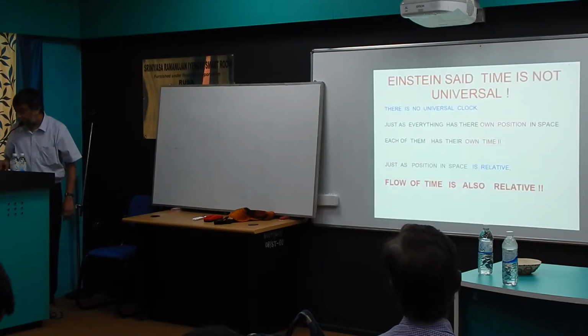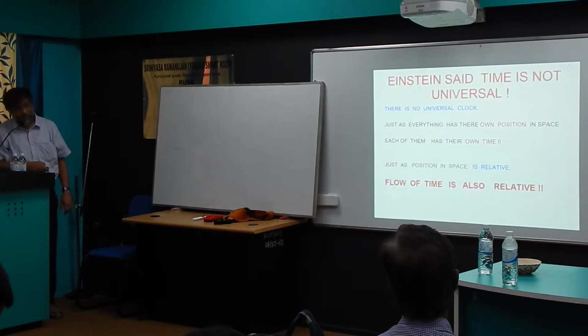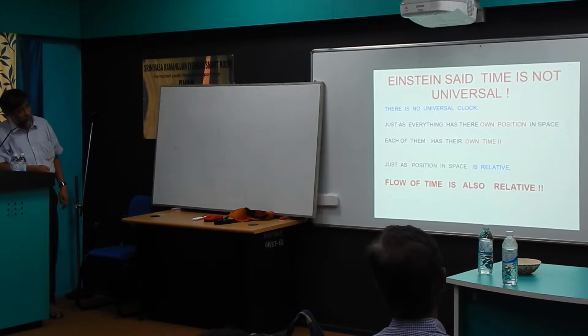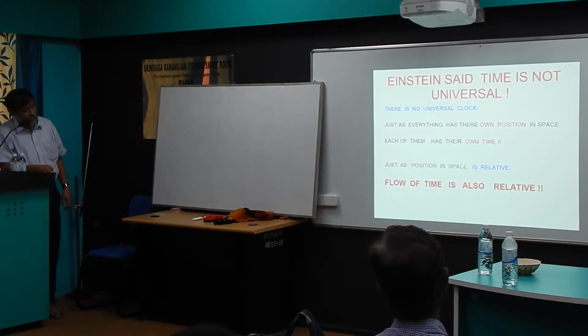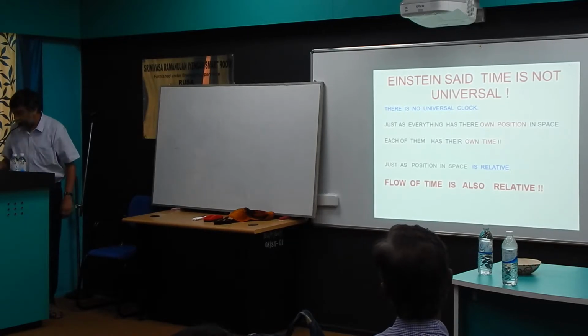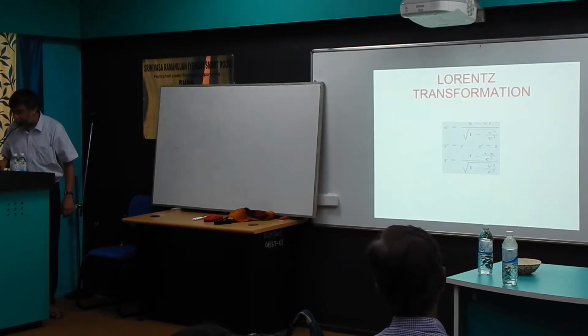And Einstein said that time cannot be universal. There is no universal clock. Just as you have your own position in space, you have your own time. So position is relative. If you are closer to somebody, farther from somebody, the flow of time is also relative. So he said to change the relation to this.